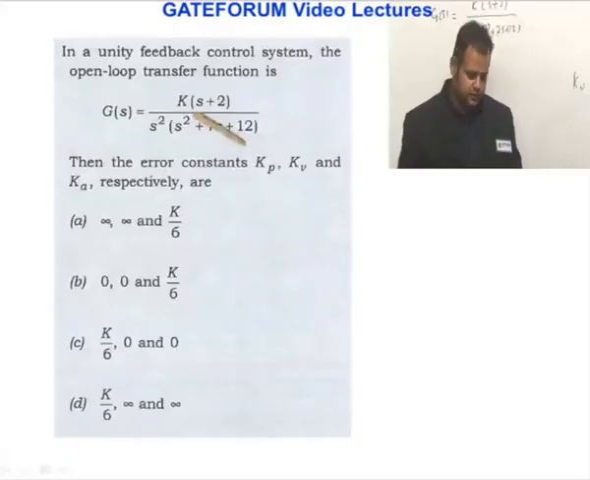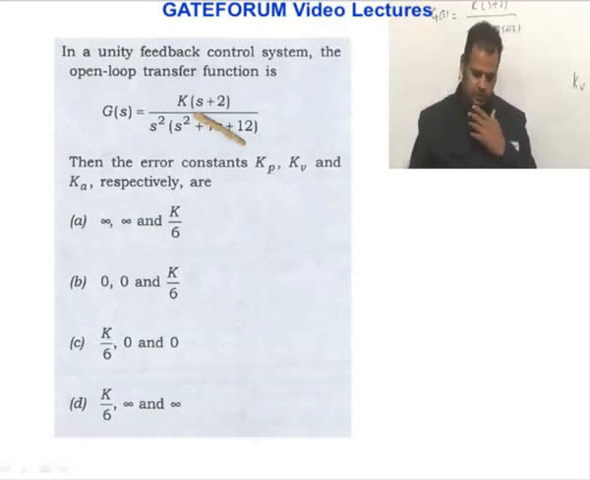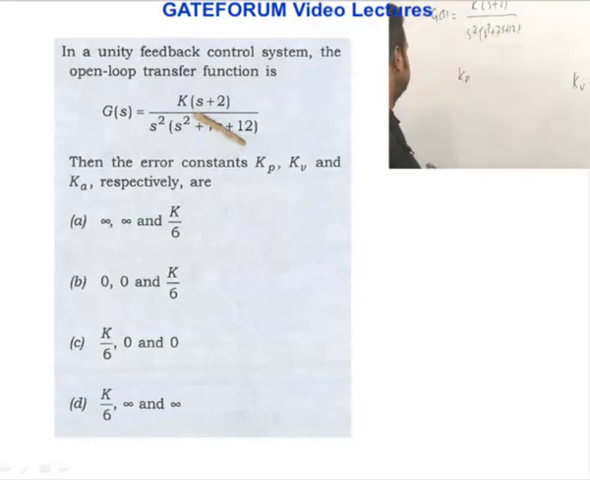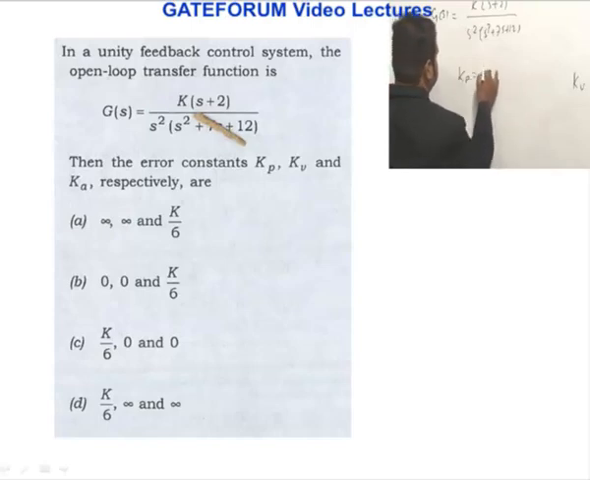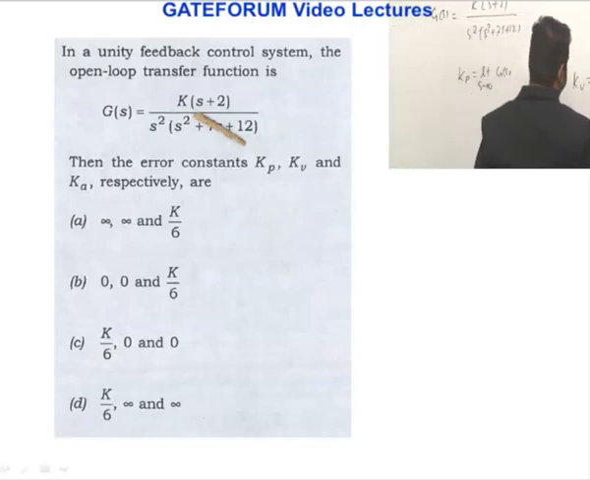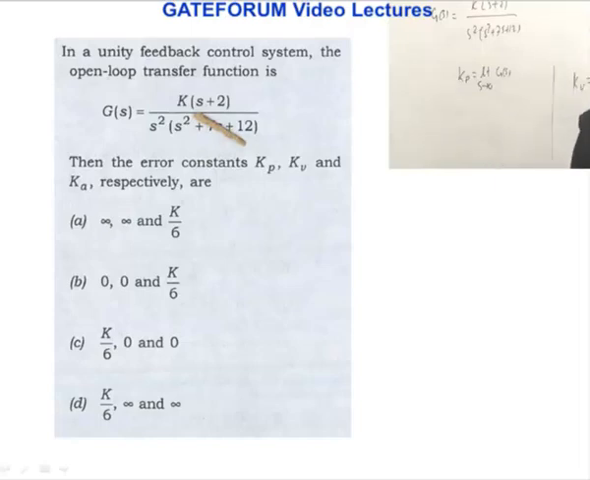In a unity feedback control system, the open loop transfer function G(s) equals K into (s plus 2) divided by s square into (s square plus 7s plus 12). Then the error constants Kp, Kv, Ka are how much? The position error constant Kp is given by limit s tends to 0, G of s. Kv is given as limit s tends to 0, s into G of s, and Ka is given as limit s tends to 0, s square into G of s.